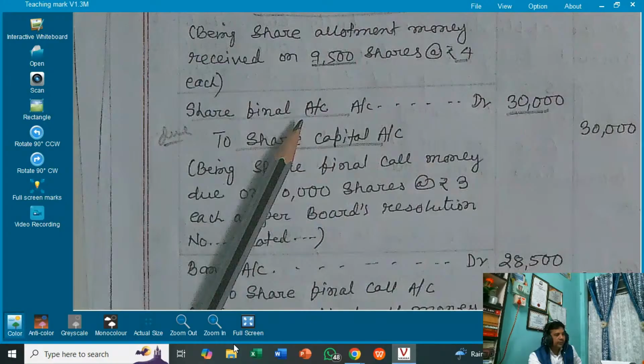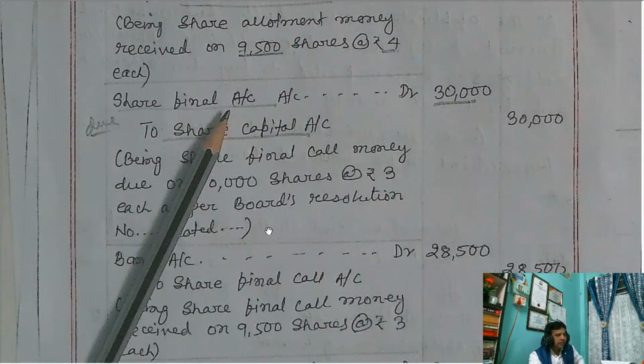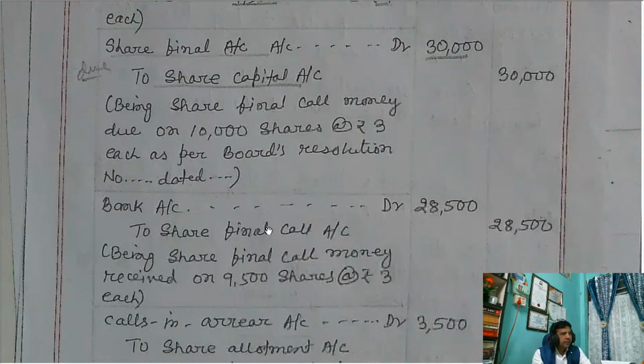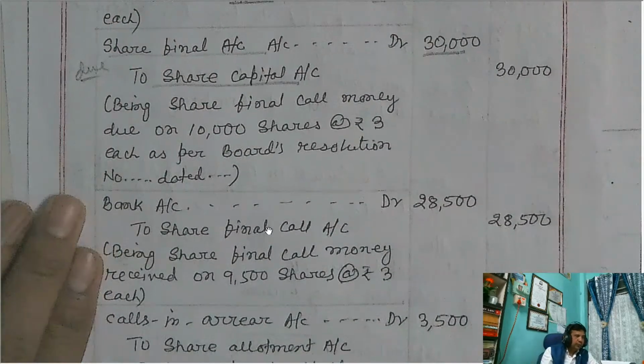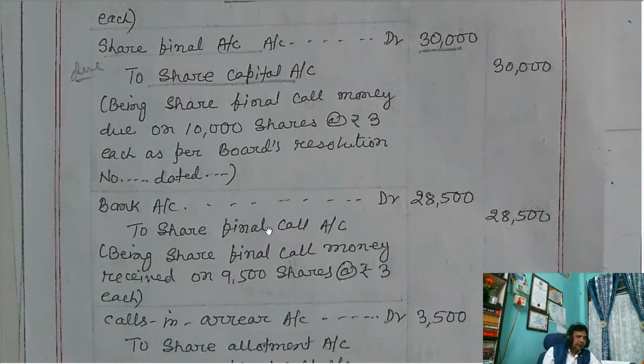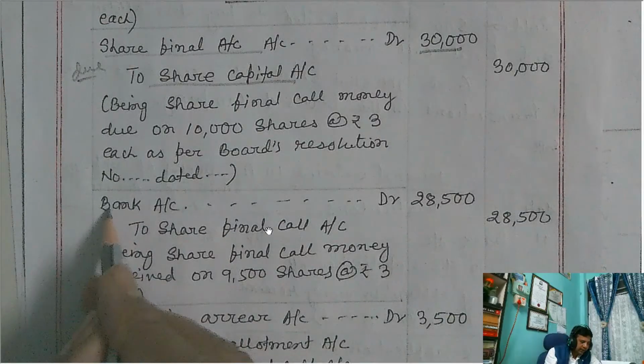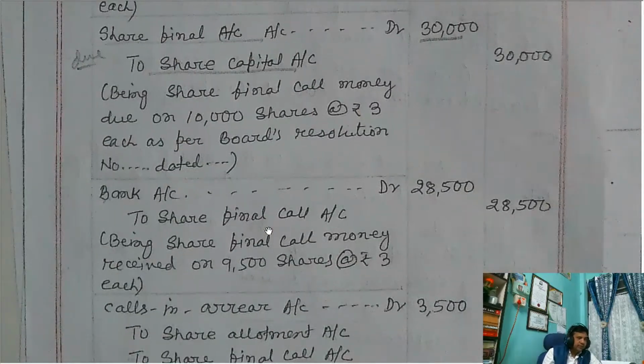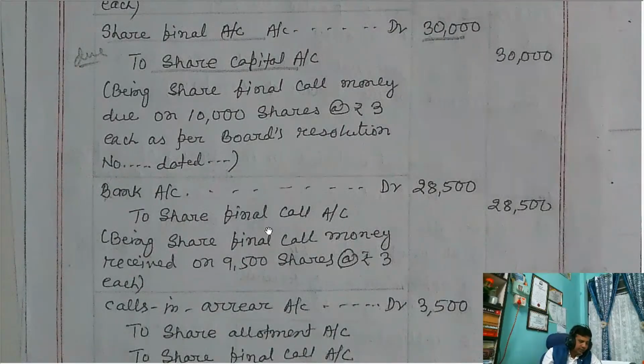Now I'll show you this. Okay, here you see this. The final call. So total amount due 10,000 into 3. This is the bank share final call. But what is the amount received? 28,500. This one how?